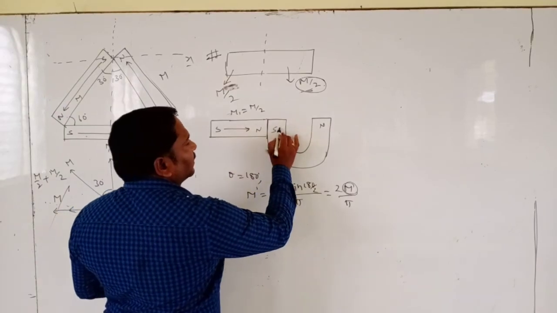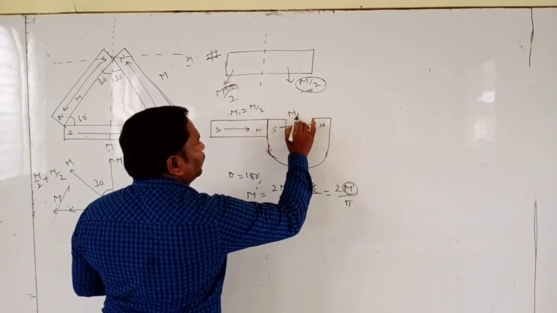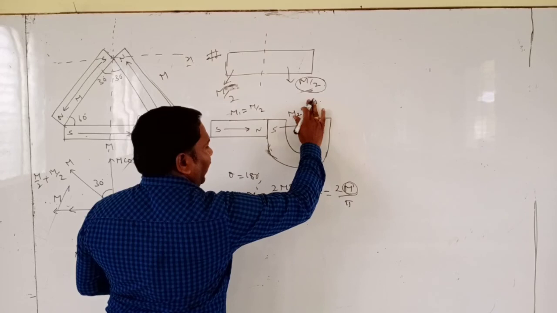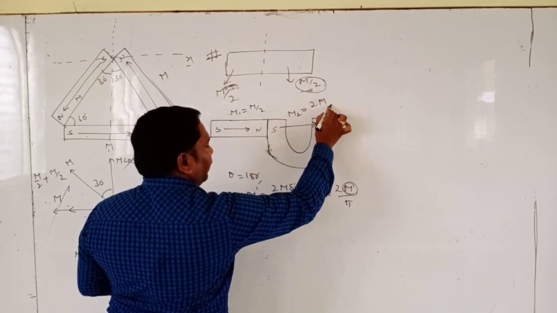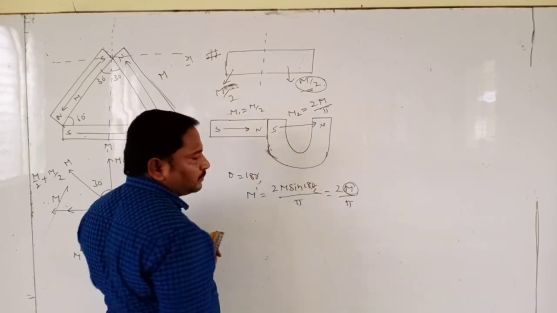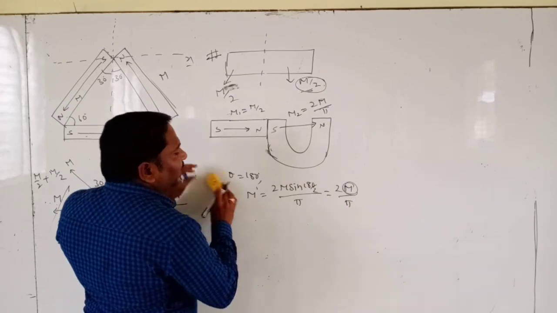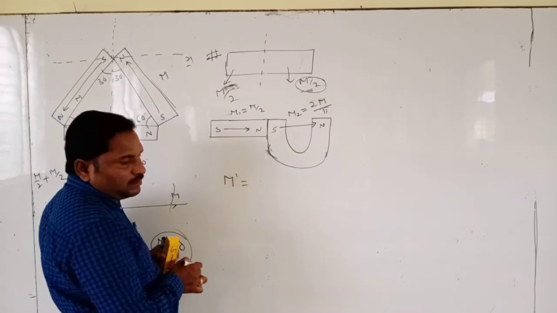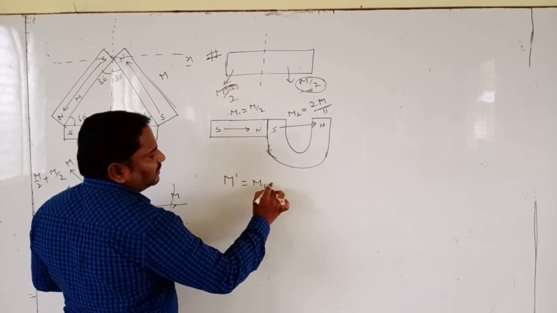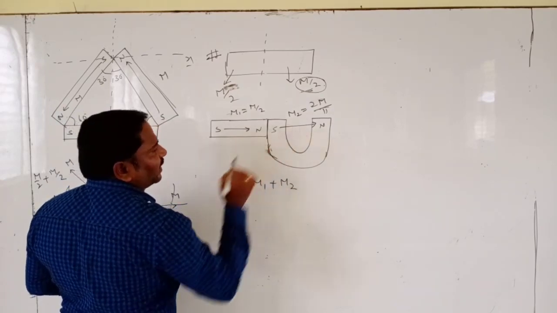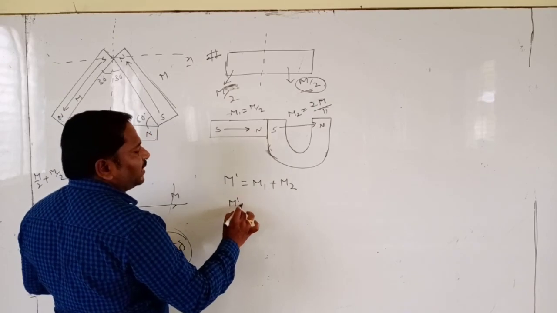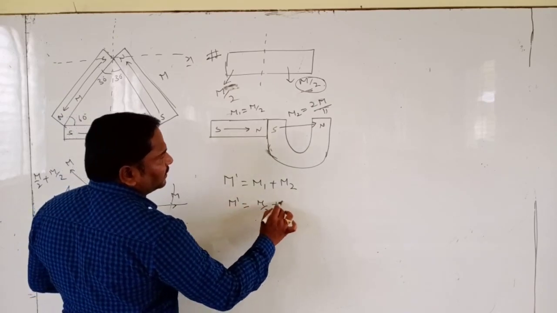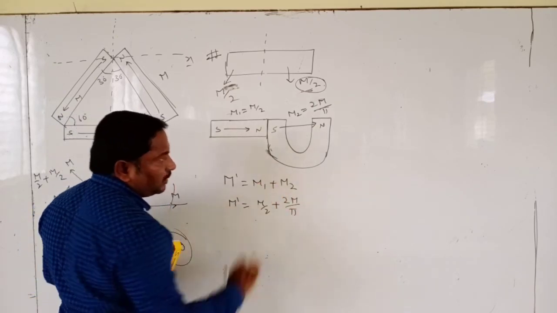That means this magnetic moment m2 is equal to 2M by pi. So both are acting in the same direction. Resultant magnetic moment is m1 plus m2, because these two vectors are acting in the same direction. It's M by 2 plus 2M by pi.